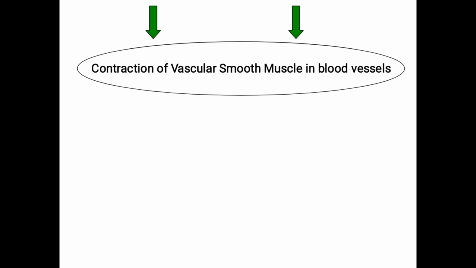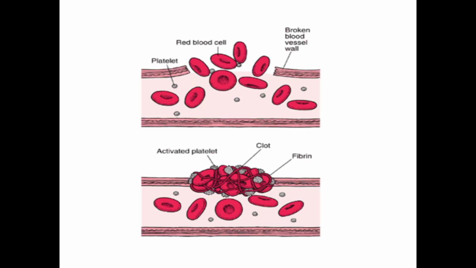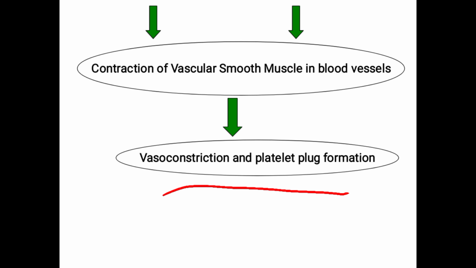So both the chemical mediators and thromboxane A2 will cause the contraction of vascular smooth muscles in blood vessels. All the blood vessels in the body are made up of smooth muscle. So this thromboxane A2 will cause the contraction of the smooth muscle of blood vessels, and vasoconstriction and platelet plug formation take place. Clear?